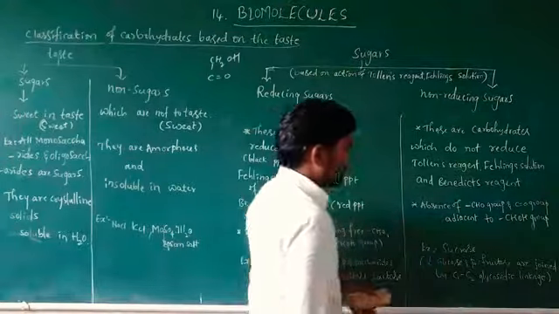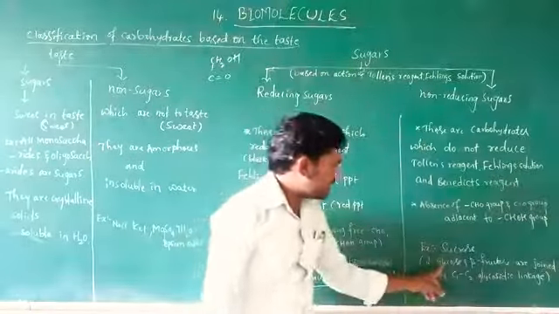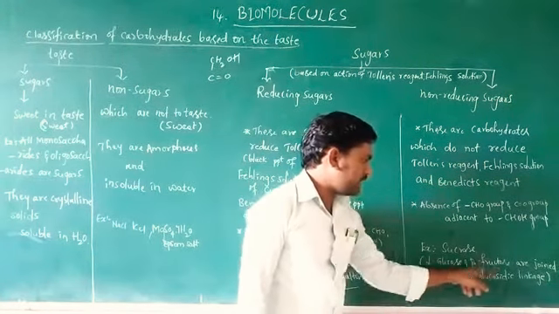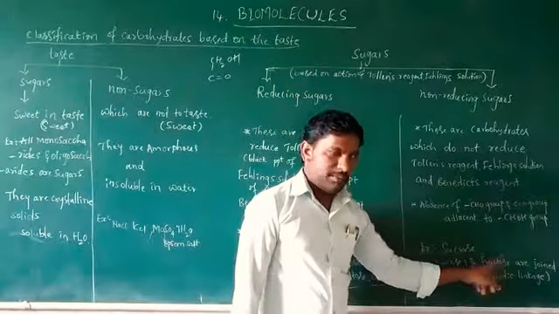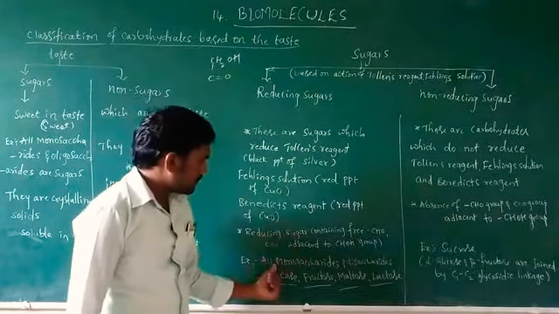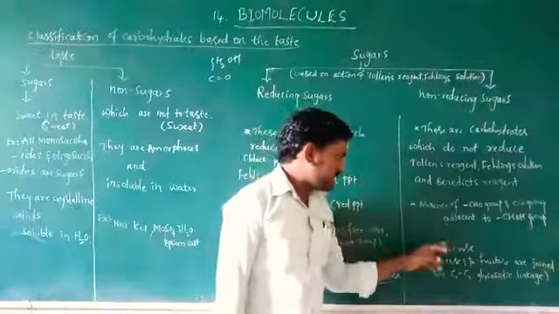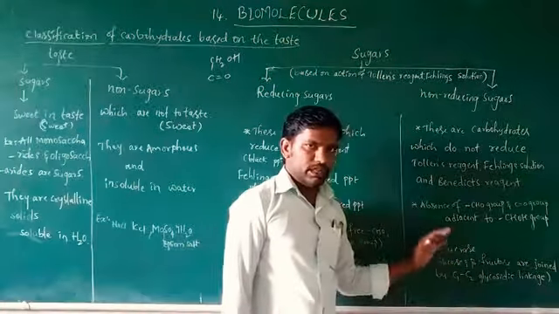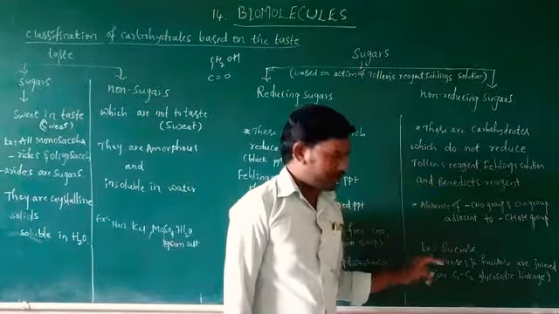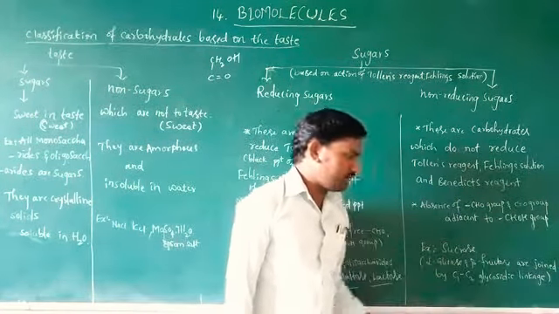Example: sucrose. Sucrose is made up of two monosaccharide units, alpha glucose and beta fructose. Remember, alpha glucose and beta glucose are examples of reducing sugars. While making the sucrose structure, we remove water between alpha glucose and beta fructose.